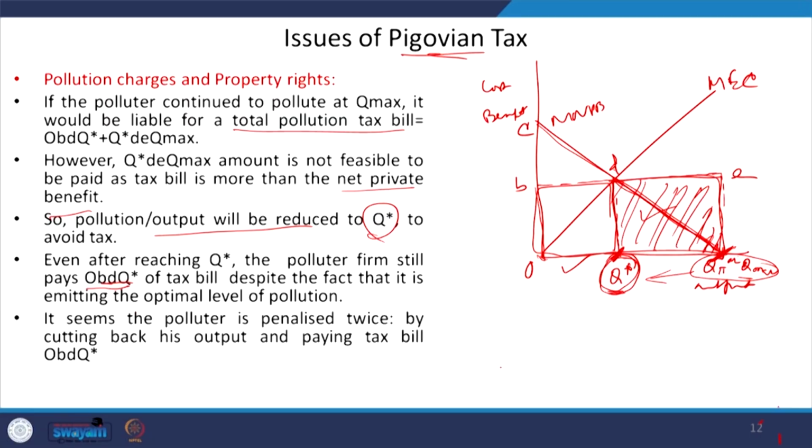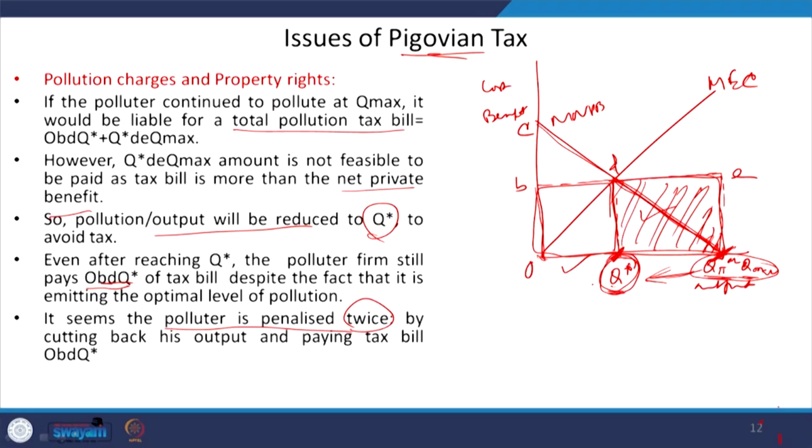If you observe this case, you will find that the polluter seems to be penalized twice. How is the polluter penalized twice? First, it is forced to cut back its production from the Q pi or Q max level of output to the Q star level of output, right.